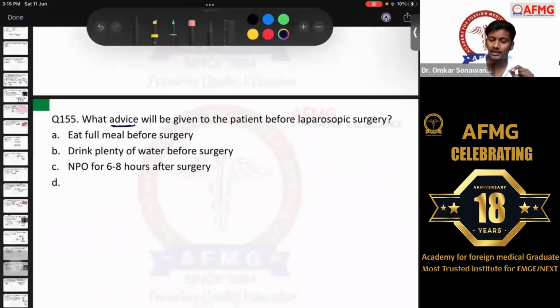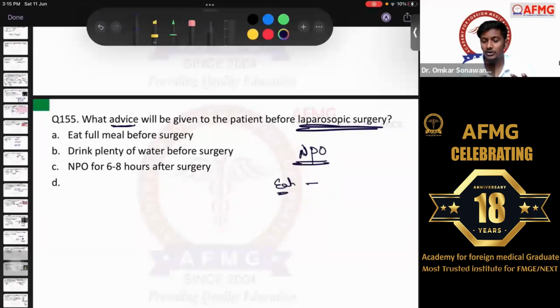What advice will be given to the patient before laparoscopic surgery? So prior to a laparoscopic surgery or before any type of surgery, definitely we need to keep the patient nil per oral, that is NPO. Patient should not eat anything, or solid should not be taken 6 hours prior to surgery, 6 to 8 hours prior to surgery, whereas clear fluid should be taken 2 hours prior to surgery only. Okay, after that nothing is recommended. Clear fluids are only recommended 2 hours prior to surgery before a laparoscopic one.